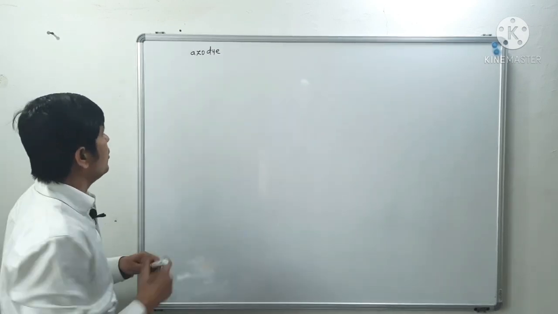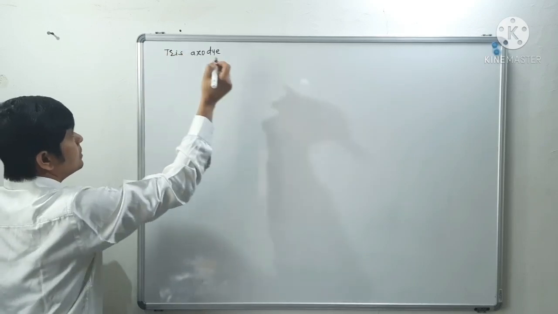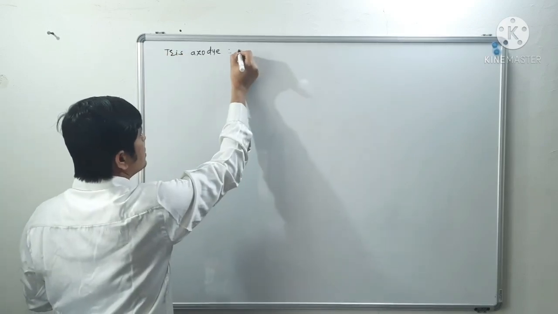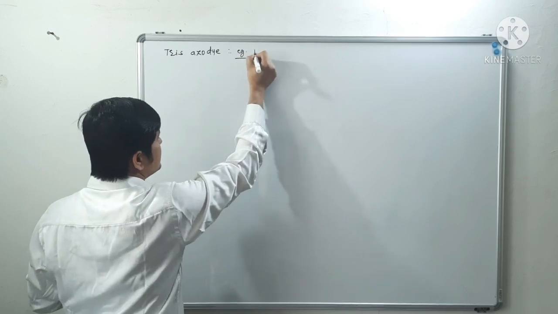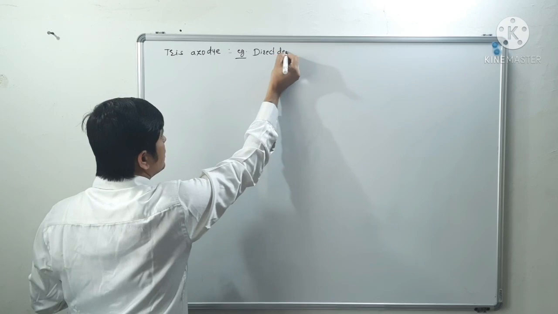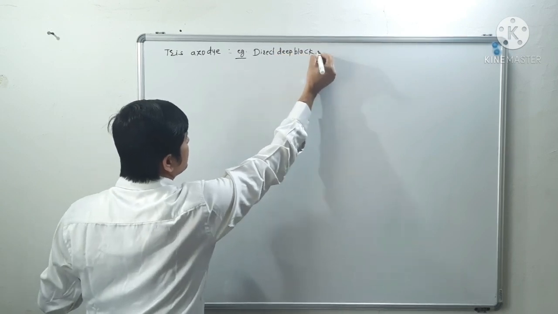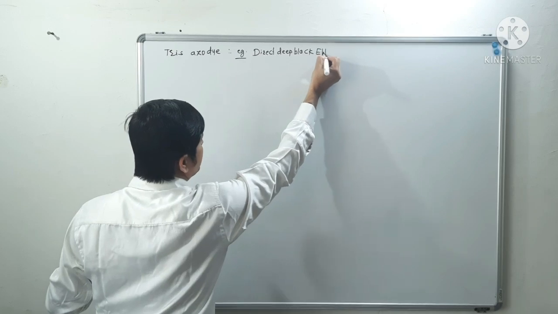So an example for a tris azodye is Direct Deep Black EW.